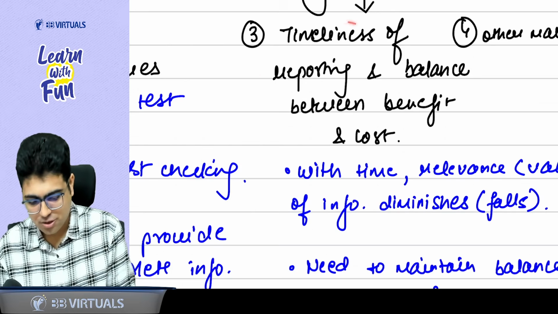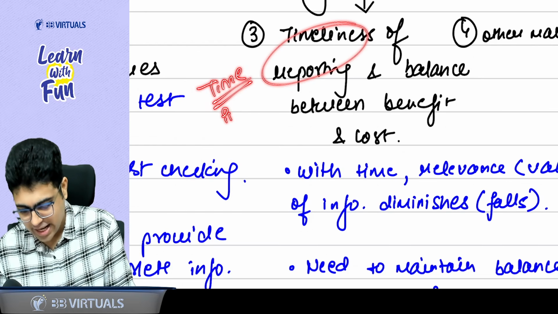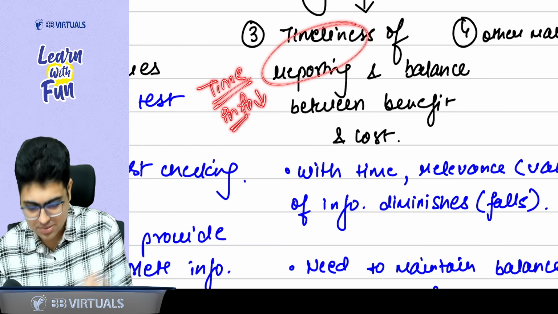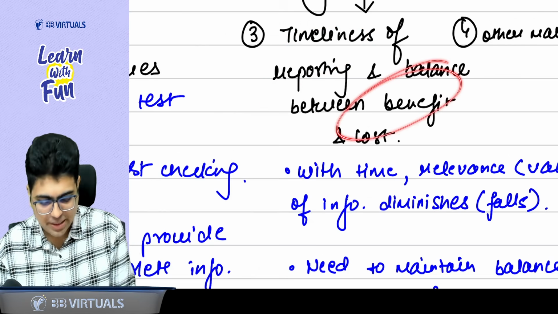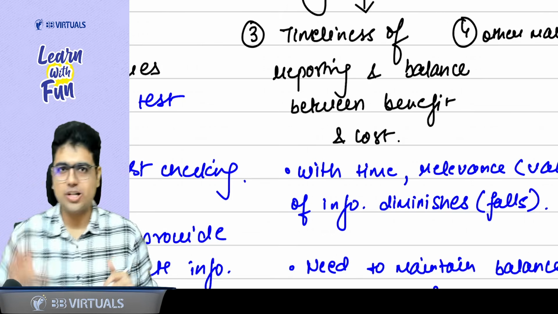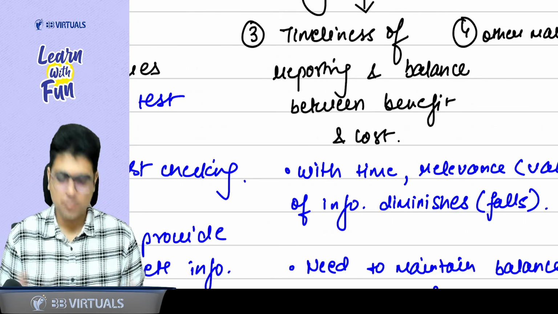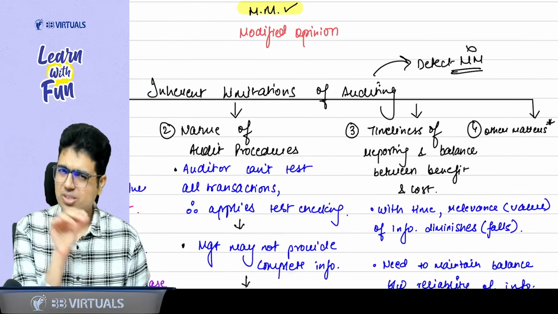So timeliness of reporting means that with time, things can change and the value of the information comes down. Balance between benefit and cost means that to save the cost, you may reduce your audit procedures, and because of the reduction in audit procedures, you may give a wrong opinion. So these are the basic things that you just need to understand.